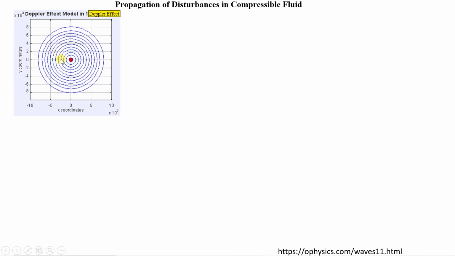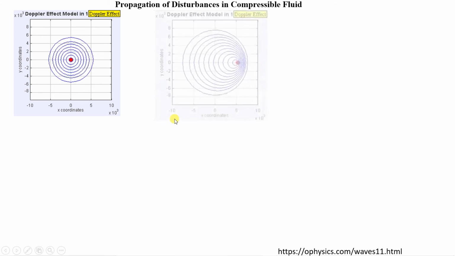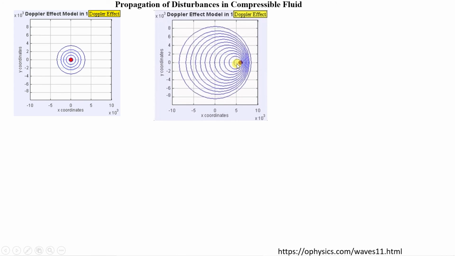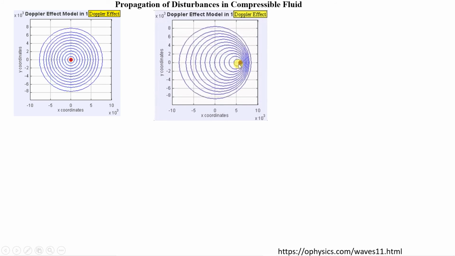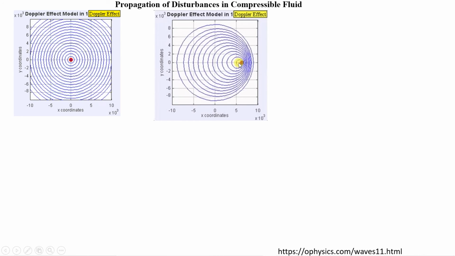In the second example, you can see the object is moving. In that case, you can see ahead of this red object also, pressure waves are there, and this is subsonic. In that case also, ahead of the object itself, you will be able to hear the sound.